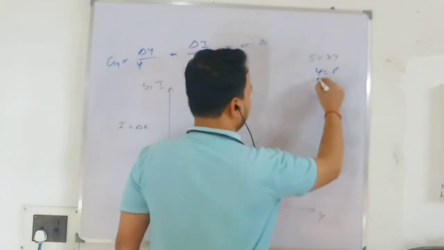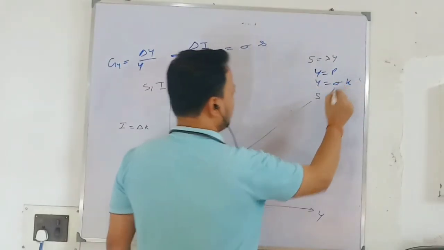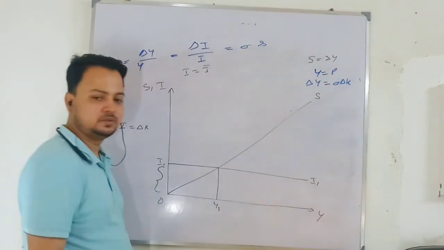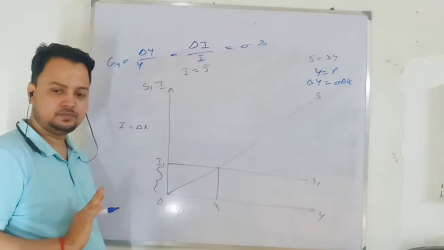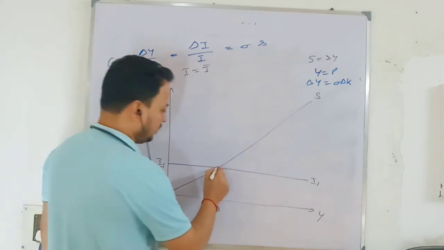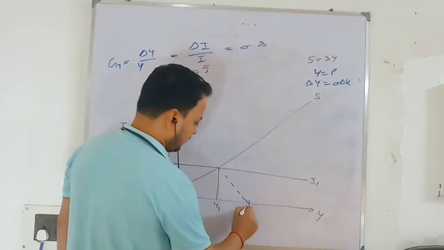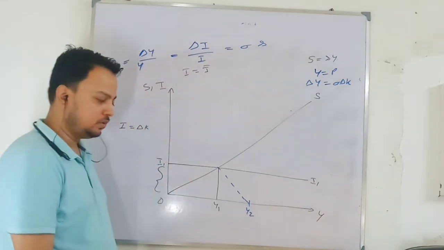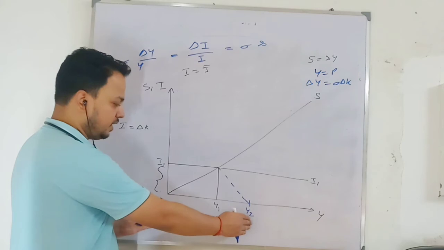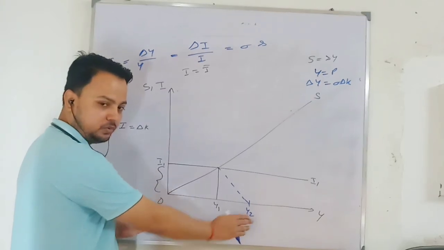Output is equal to production, and output is some proportion of capital stock. When more capital stock comes up, more output will be produced. Right? Yes or no? So more output starts to be produced, say Y2. So there is a net increase in output from Y1 to Y2, and national income increases to Y2.